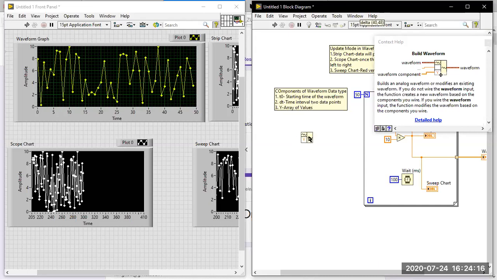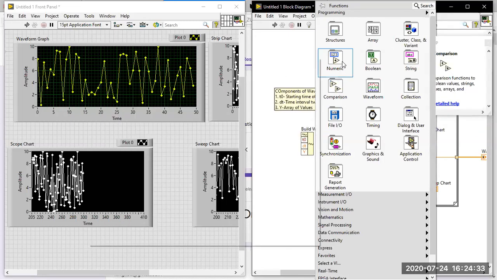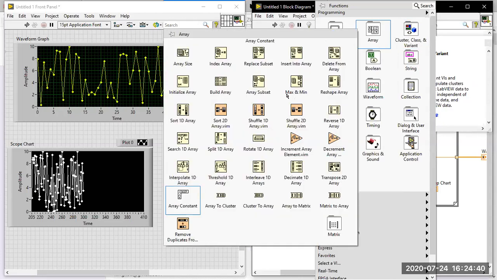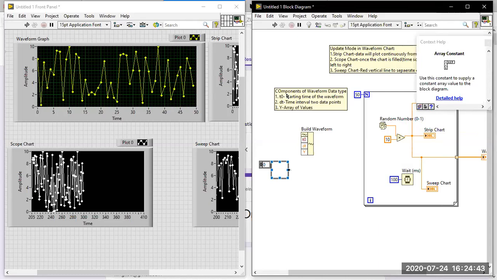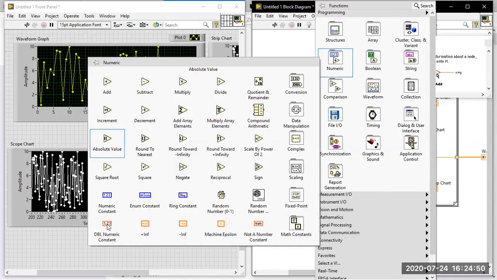If we want to make a simple example, I am going to use the Build Waveform component. Here you have t0, dt, and y available. For the y value, I am going for a simple one-dimensional array. Don't go for two dimensions, because you will get a broken wire. So go for a one-dimensional value. I am going with the array constant.